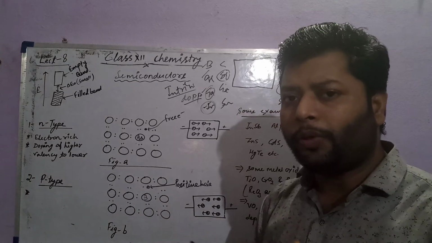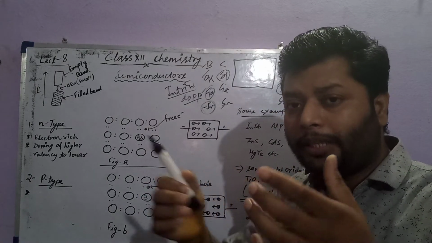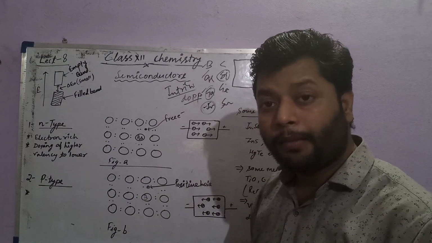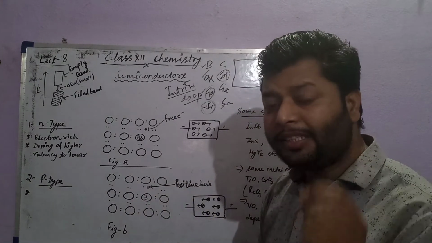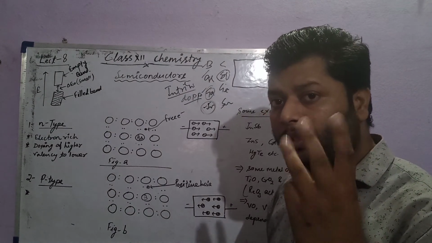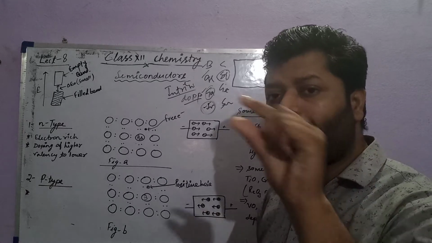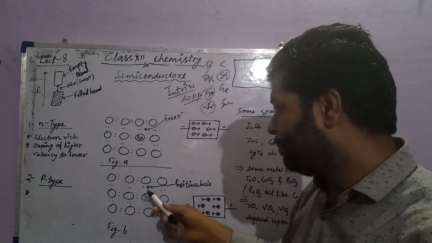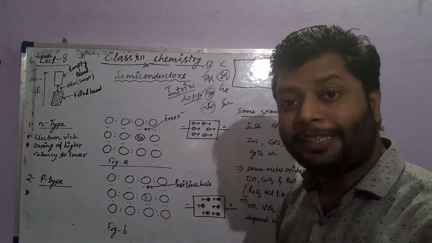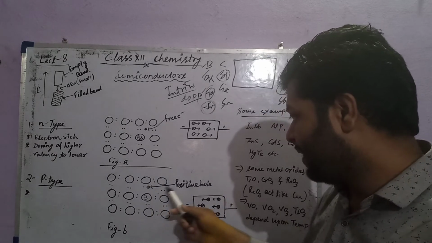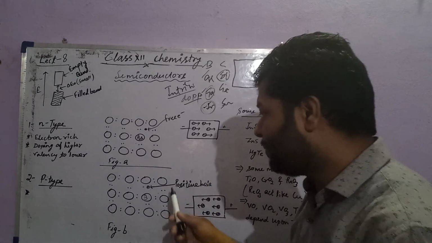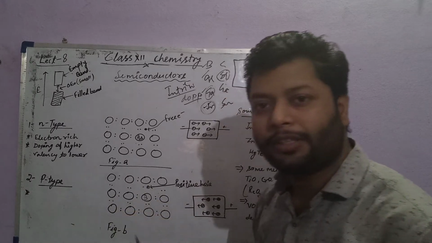There should be one more electron bonded by boron with silicon, but there is a deficiency of electron in boron because of 3 electrons in its valence shell. So the requirement of 1 electron causes a positive hole between the boron atom and the silicon atom. That positive hole is responsible for conductivity because it moves in the solid crystal.